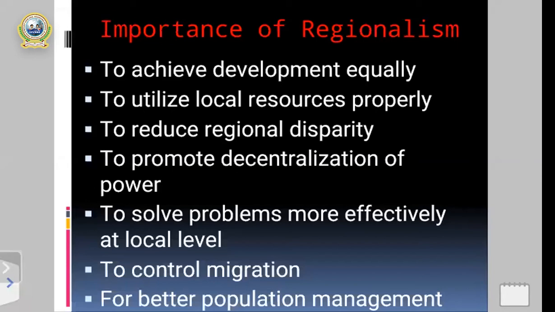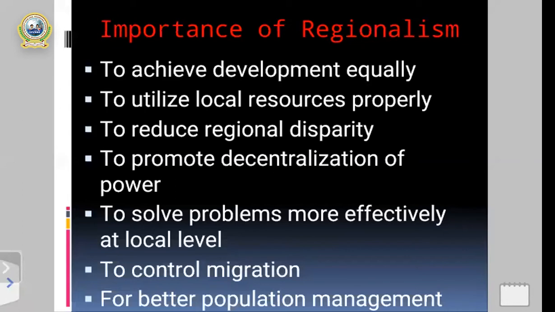Okay, my dear students, the next importance is to control migration. You all know that migration means to move from one place to another place. To get different opportunities, facilities and services, people migrate from one place to another. In case of decentralization, in case of equal development in the different development regions, it helps to reduce the migration process.